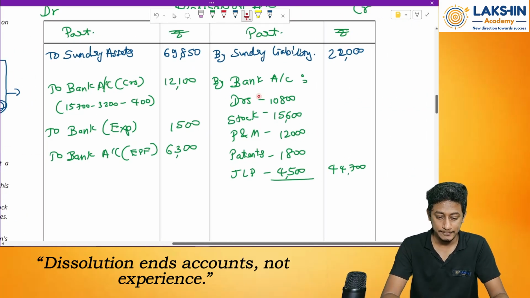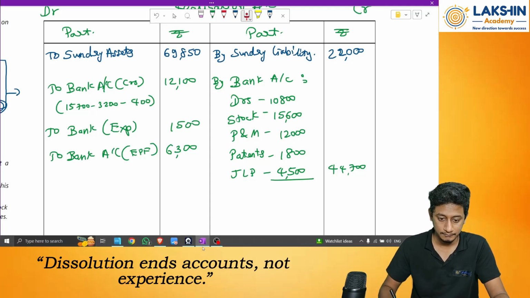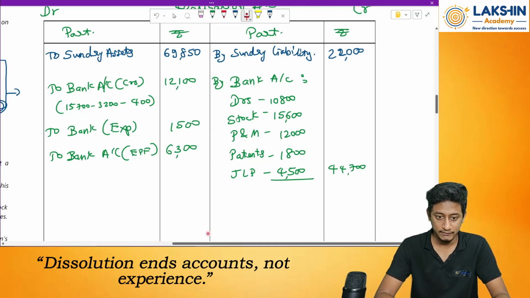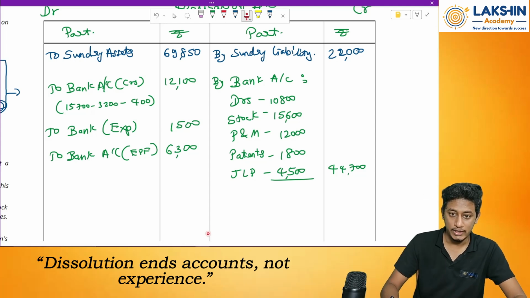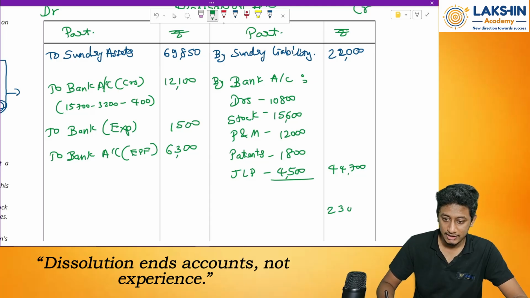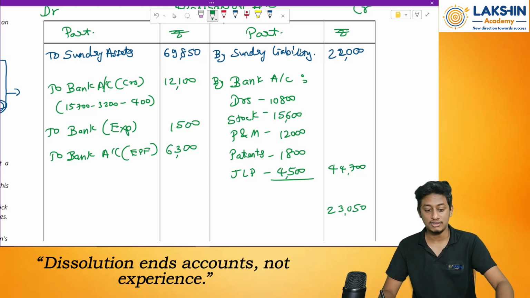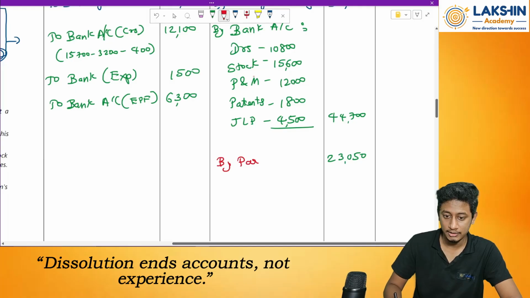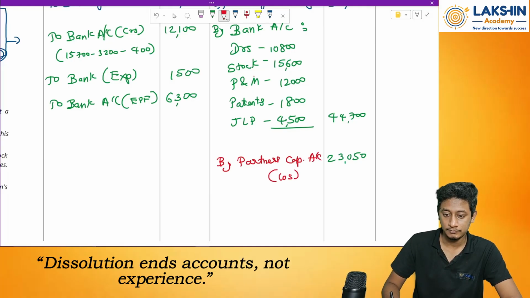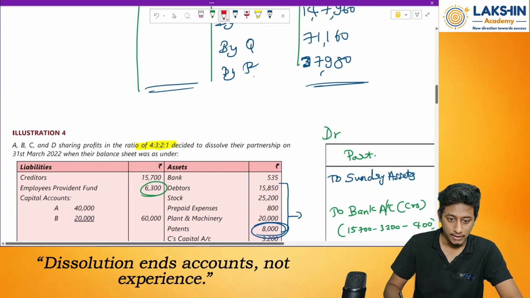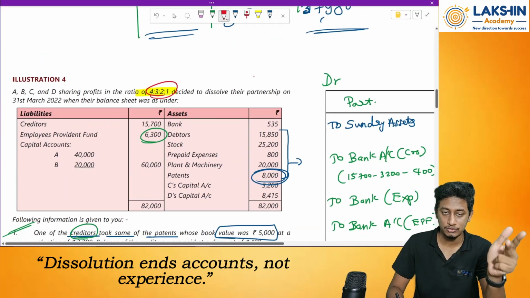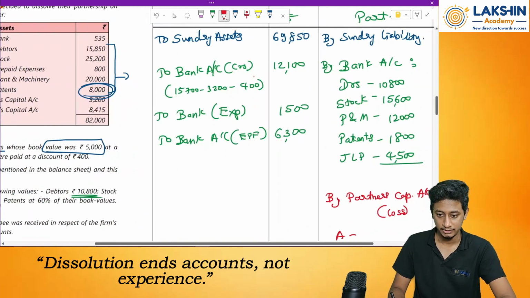So 69,850 plus 12,100 plus 1,500 plus 6,300 minus 22,000 minus 44,700. That is 23,050. I have a loss of 23,050 rupees. By partners capital account. Loss. Between whom? A, B, C, D at a ratio of 4 is to 3 is to 2 is to 1. So 4 plus 3 is 7, 7 plus 2 is 9, 9 plus 1 is 10. So divide by 10 straight away.